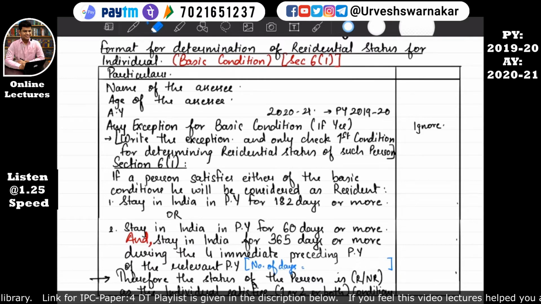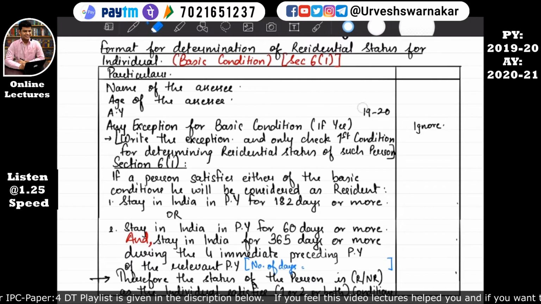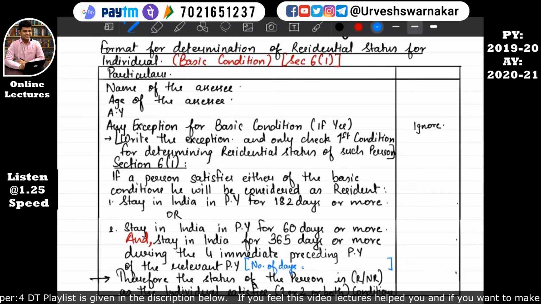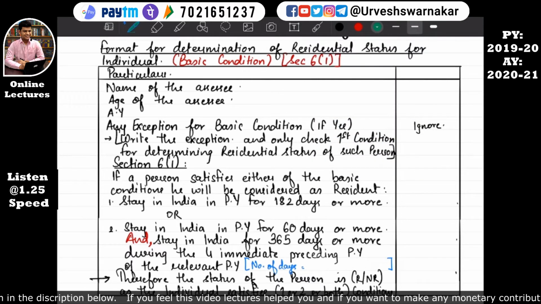Assessment year and previous year will be same only. I'll change the color of the pen so that you can identify what I am writing new. I'll change it to green.